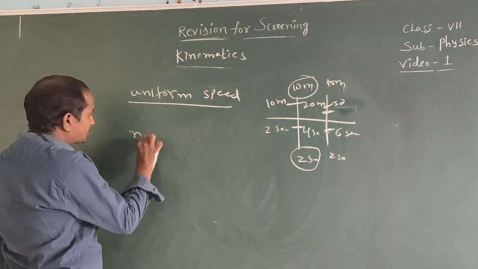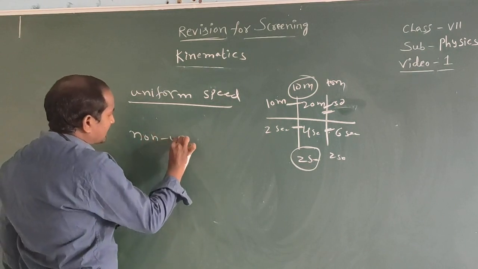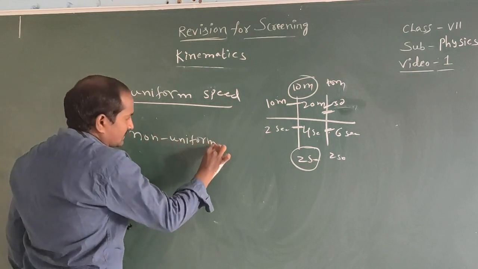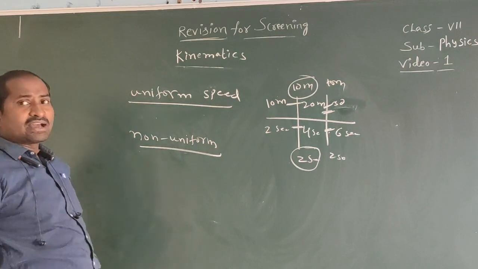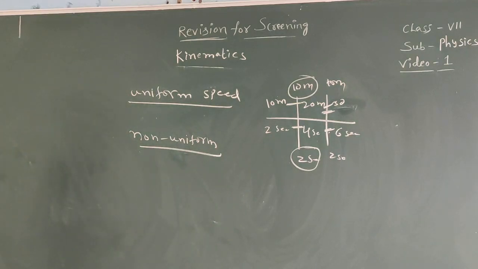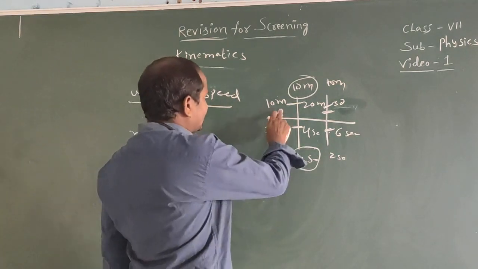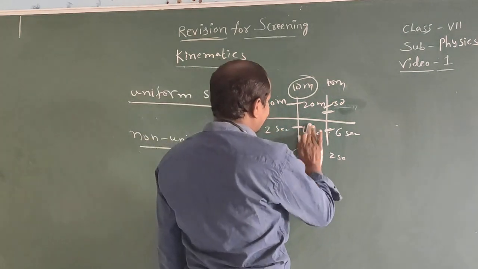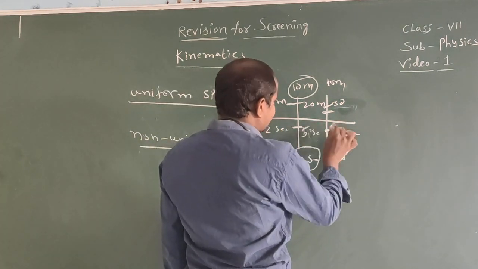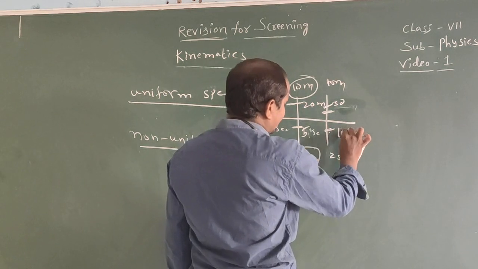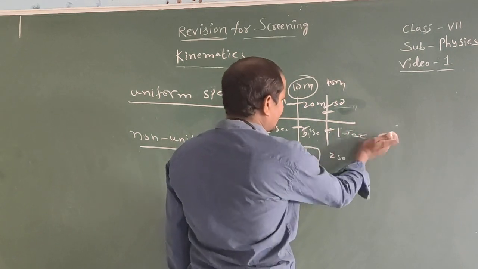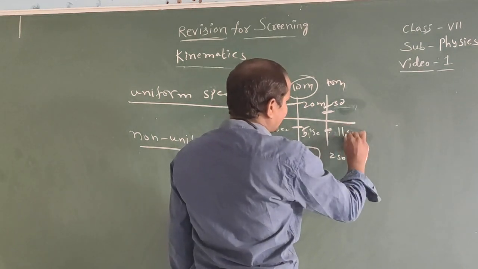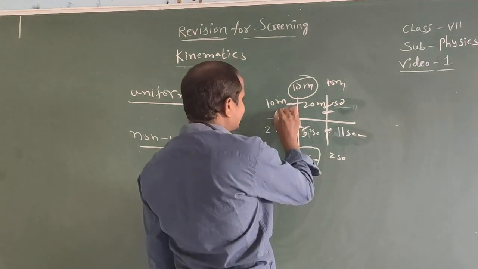Non-uniform speed means the body covers equal distance in unequal intervals of time. For example, the body takes 2 seconds here, 5 seconds here, 10 seconds here. So the time differs, the distance is the same.